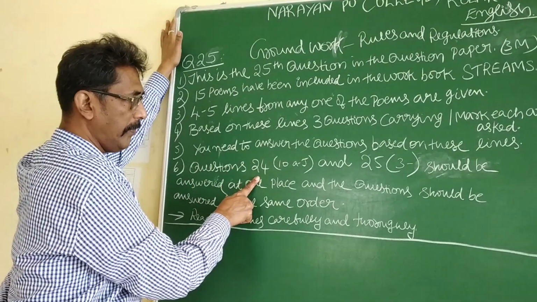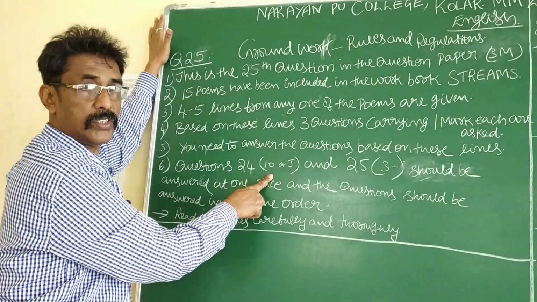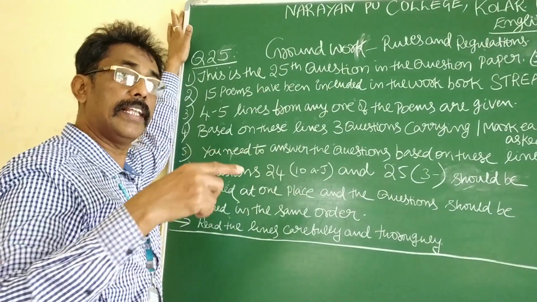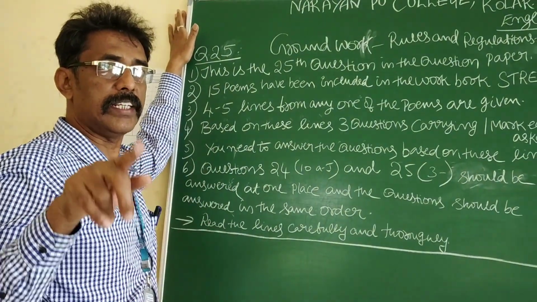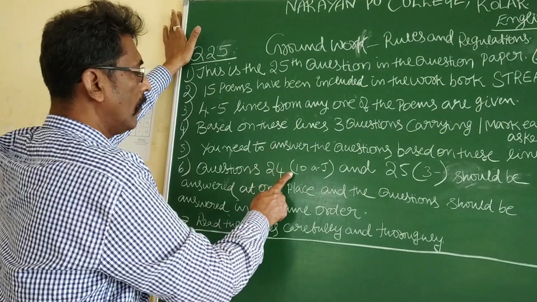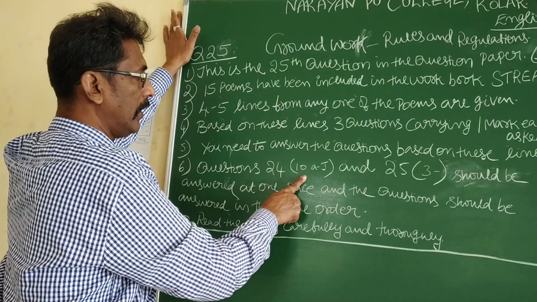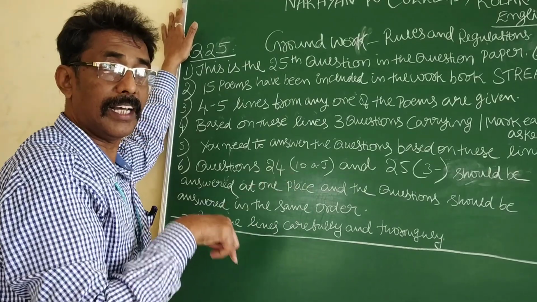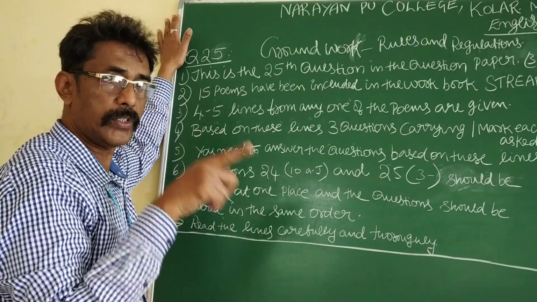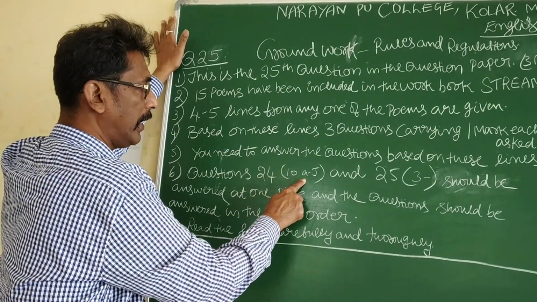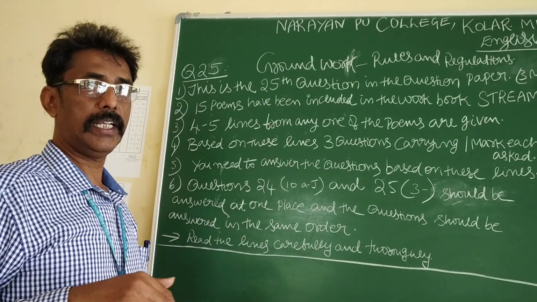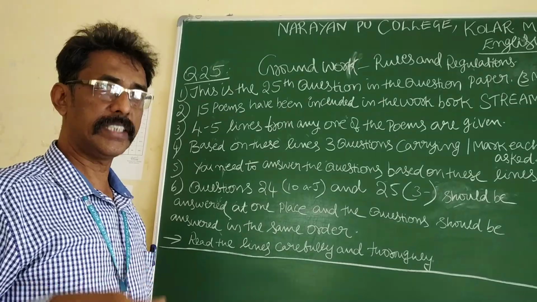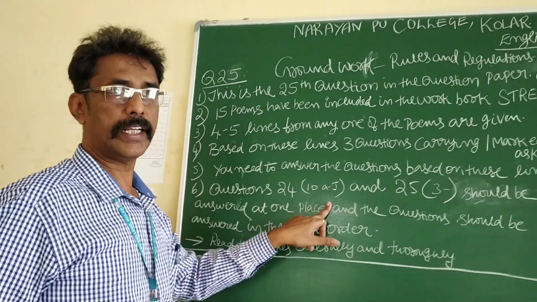Next, this is a very important line. Question number 24. There are 10 questions. Which question? Read the passage and answer the questions. That question carries 10 marks. Now, in question number 24, there are 10 questions. What are the numbers of the questions? 1, 2, 3? No. Small letters A to J. A, B, C, D, E, F, G, H, I, J. 10 questions.